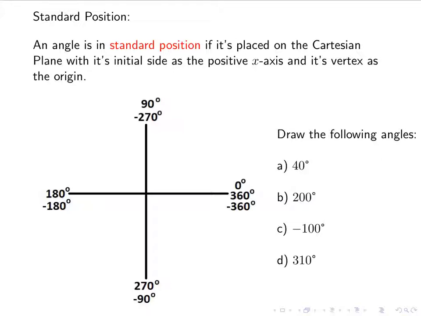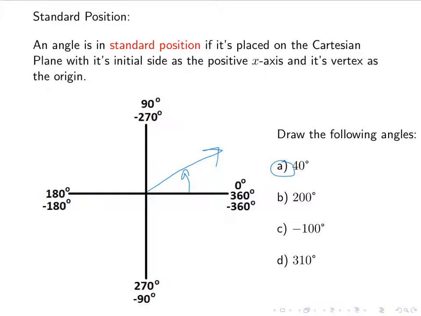So we're going to do some examples of just drawing some angles. So draw the following angles. We've got A, which is 40 degrees. So I'm going to do A in blue. So 40 is almost halfway between 0 and 90, right? 45 would be halfway between. So my angle of 40 is going to be a little bit less than halfway. That's probably closer to 45.